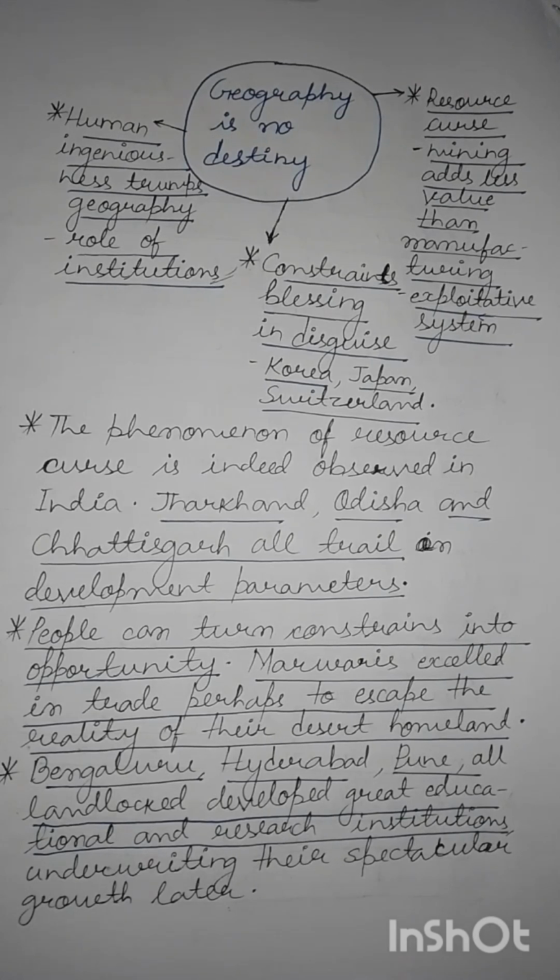So this is the idea that while geography is indeed a control on the economic development of a country, it is the human factors like human ingenuity, human enterprise, the presence of institutions, etc., which define the ultimate economic destiny of a country, a region, or a place. That is how we sum up our answer.